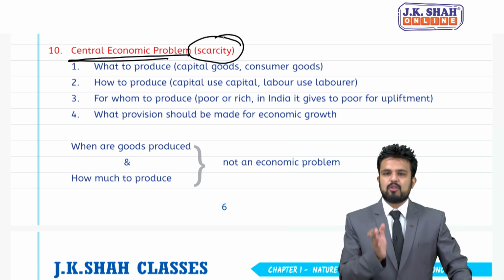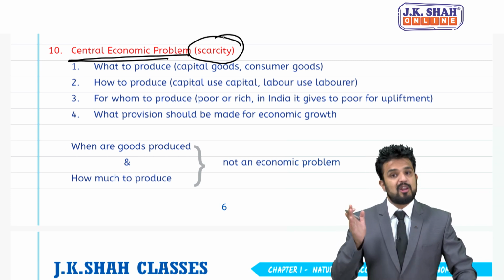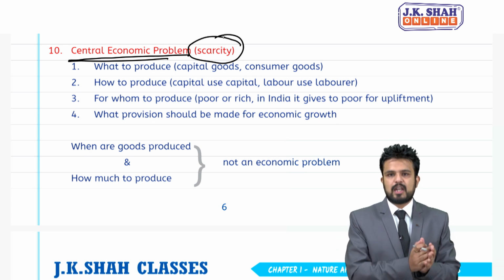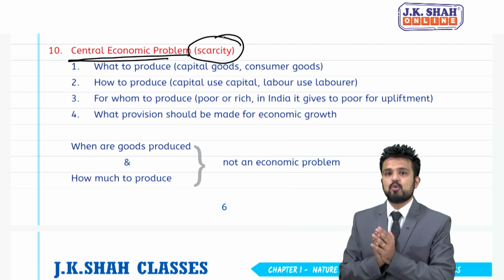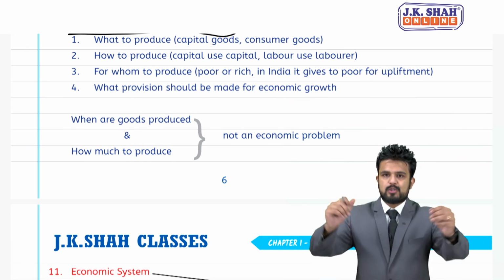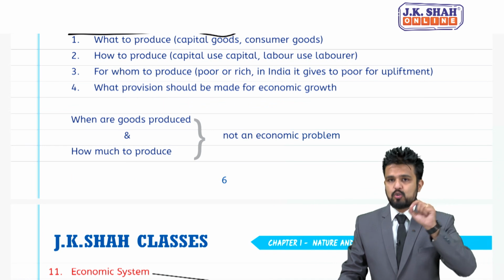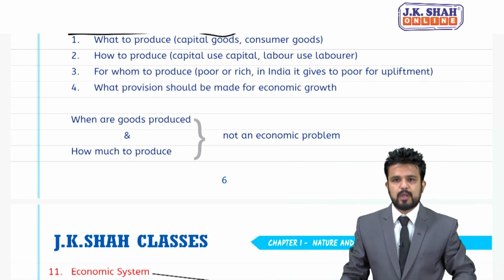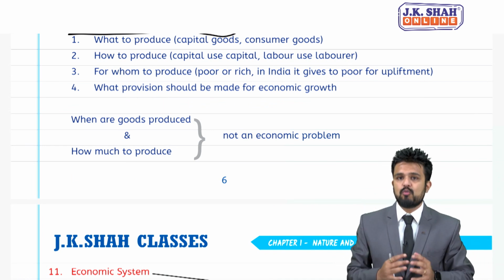So depending upon the resources available in a particular country, we will select whether to use capital or labor. Third is for whom to produce. So students, first was what to produce, second was how to produce, and now third is for whom to produce.